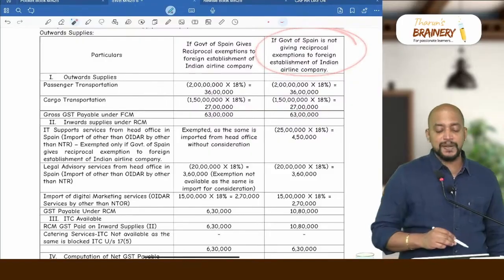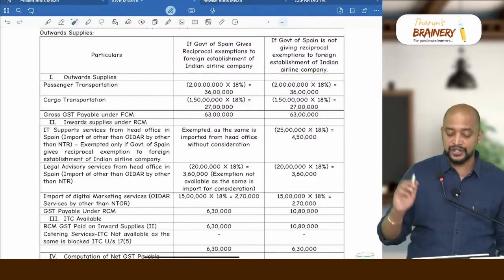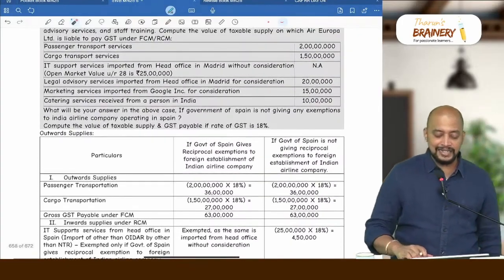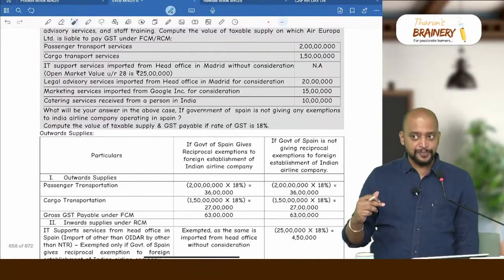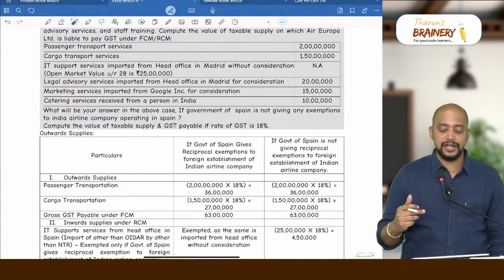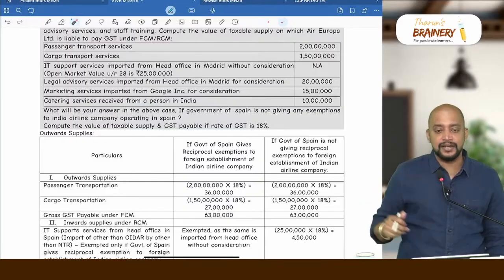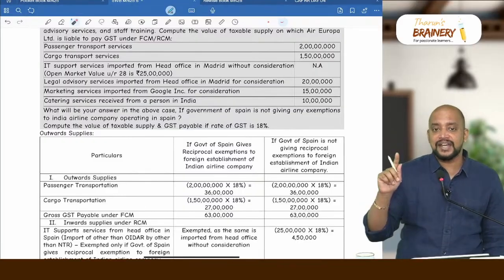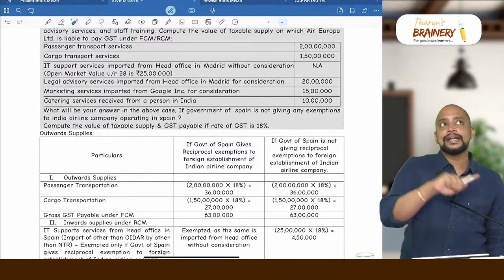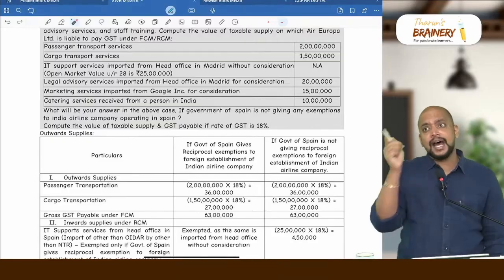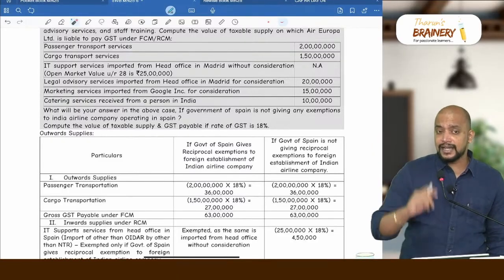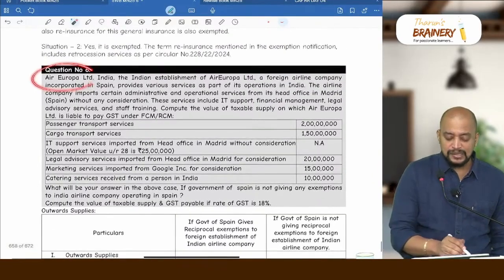What if the Government of Spain is not giving reciprocal exemption? Then in that case analyze, is it import of services for consideration or without consideration? Without consideration, but from a related person. So it will be supply under 7(1)(c). Is it OIDR or other than OIDR? Other than OIDR.